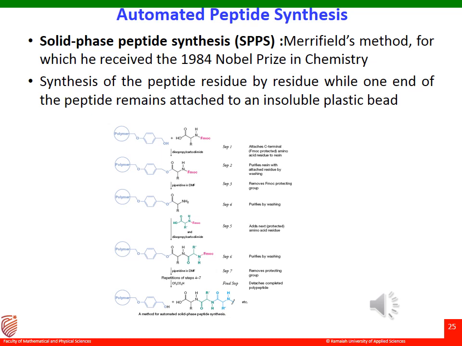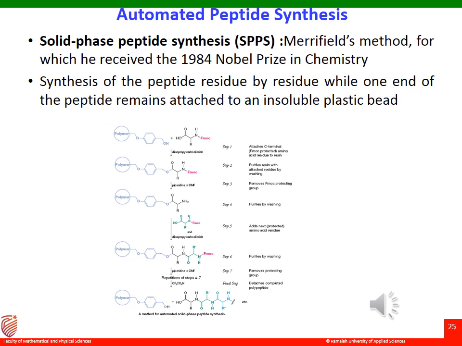So first is the amino acid. The first amino acid is attached to the solid phase by its carboxylic group to the polymer bead, and usually with a linker or a spacer molecule in between. Each amino acid is then added by the formation of an amide bond between the N-terminal amino group of the peptide growing on the solid support and the amino acid's carboxylic group, and so on, right?